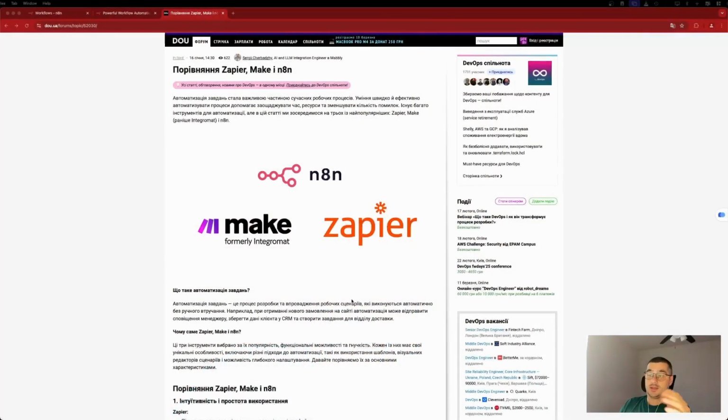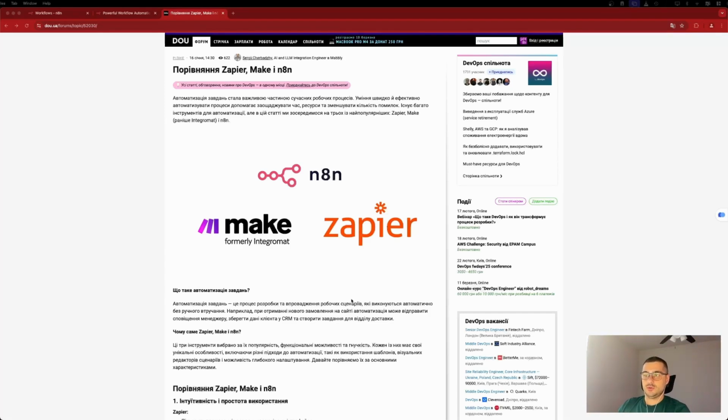Hello everyone. Today I wanted to compare the n8n automation platform with other popular platforms and explain why I chose it and why I started using it actively both at work and not just at work, but also for my personal needs. The main platforms are Make, Zapier and n8n. They are all popular, but n8n is starting to gain popularity because it allows you to do things that Zapier and Make currently do not allow you to do.